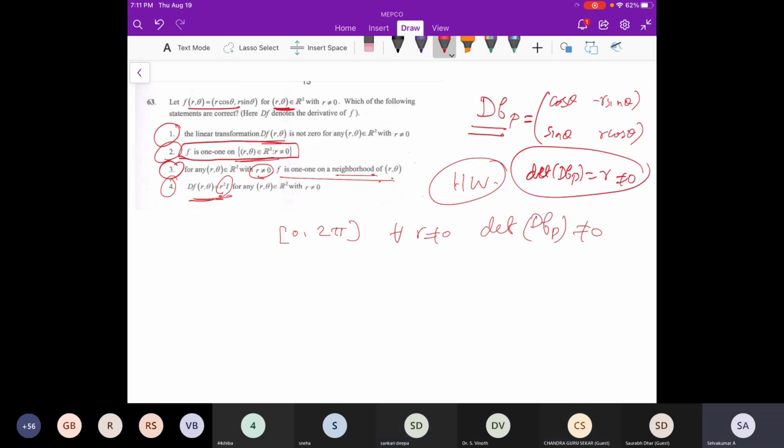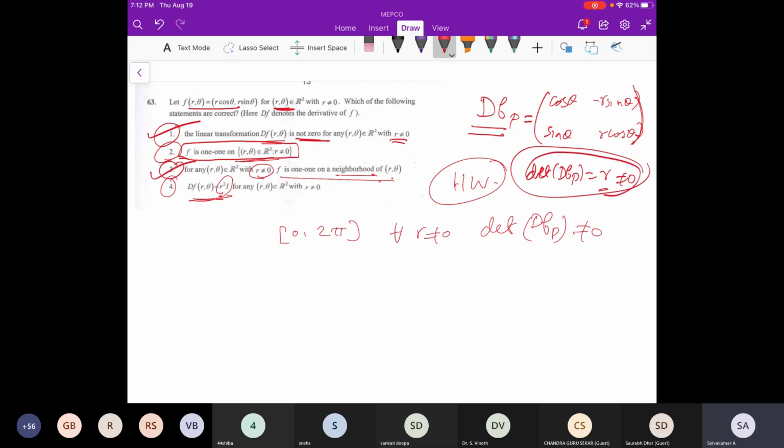If you see r equal to 1, what is this matrix? Think about it. It is a rotation matrix. Anyway, this determinant is non-zero for every r not equal to 0. From that, what you can say is that this is not 0 for every r not equal to 0. This is true. And for the third one, the determinant is non-zero, so local invertibility exists. That is true.